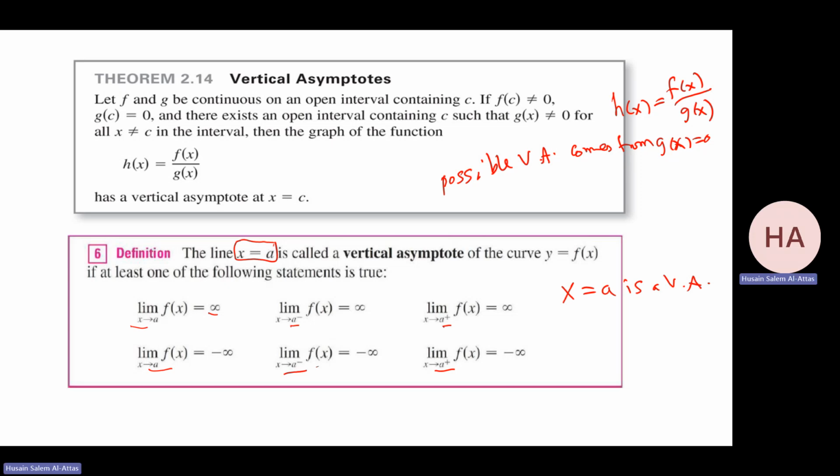They are not always vertical asymptotes. However, if g at a gives me 0, and f of a is not equal to 0, then for sure x equals a will be a vertical asymptote. So if I have non-zero over 0, for sure I'm getting either infinity, minus infinity, or does not exist. So for sure I have a vertical asymptote if I have non-zero over 0.